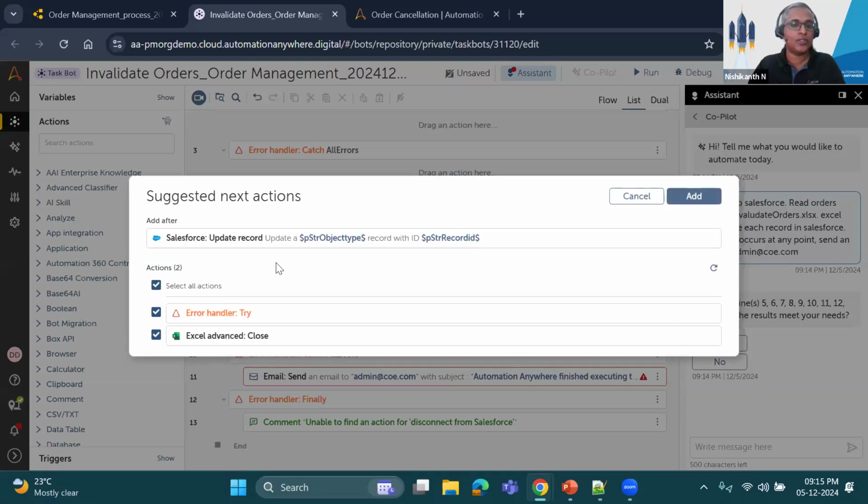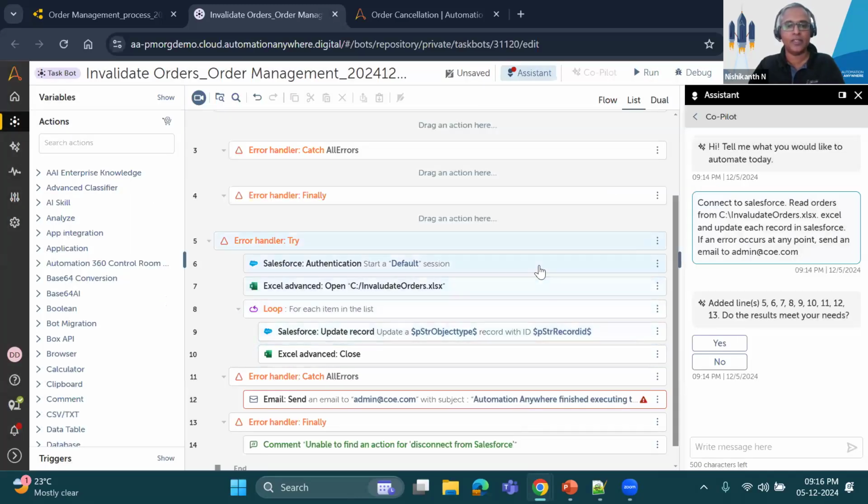So in this case, it knows that, okay, I had opened an Excel sheet, so definitely I would want to close that. So it identifies, okay, this is a natural action that you can add. And if I'm not very happy with the suggestions, I can always regenerate and see if there is any suggestion that makes sense. So in this case, definitely close is a right action. So I can always add them here, right?